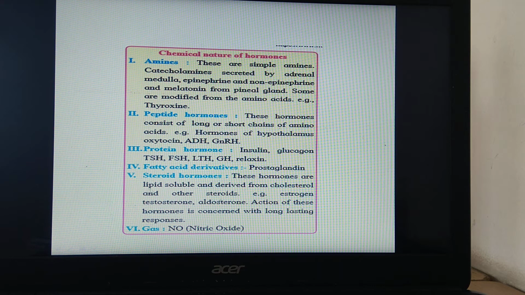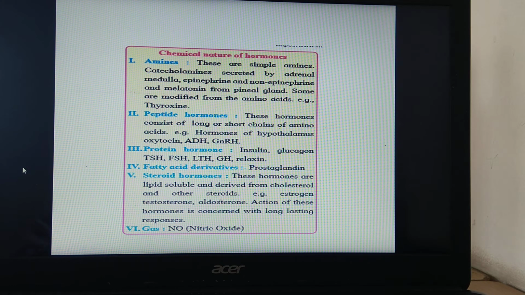These hormones are lipid soluble and derived from cholesterol and other steroids. Examples: estrogen, testosterone, aldosterone. And remember that the action of these hormones gives long lasting responses, and some of them are present in the form of gas, for example nitric oxide. So these are the chemical natures of hormones.